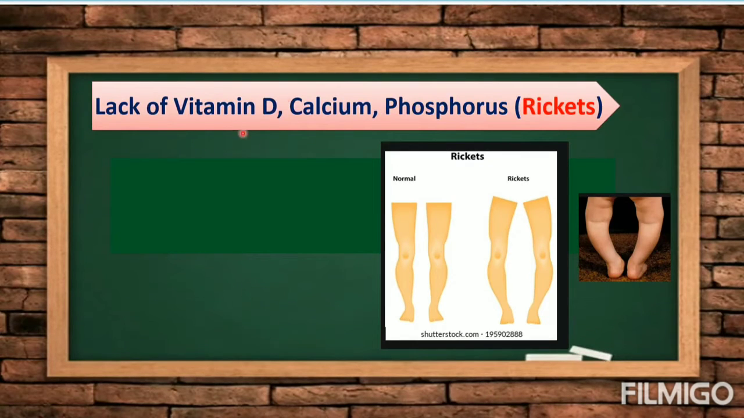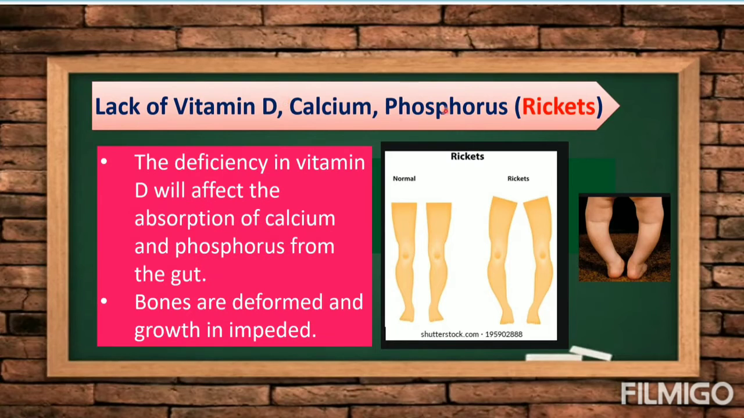Lack of vitamin D, calcium, and phosphorus may cause rickets. The deficiency or lack of vitamin D will affect the absorption, or taking in, of calcium and phosphorus from the gut or your intestinal organs. And the bones are deformed like this, with deformed bones and impeded or delayed growth. So this is the effect if you lack vitamin D, calcium, and phosphorus. We call it rickets, like this one.